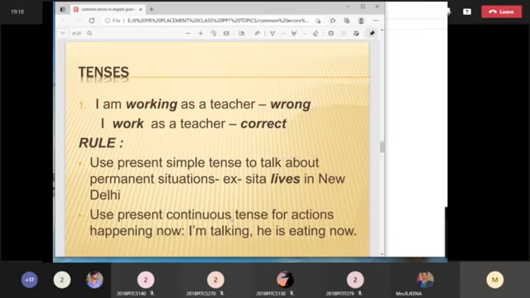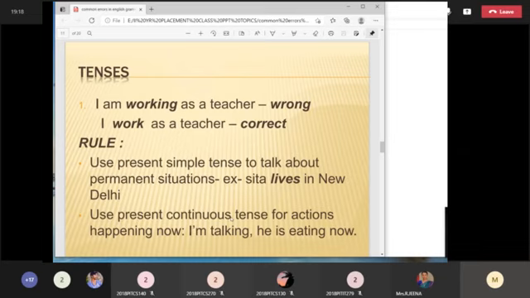For example, the sun rises in the east and sets in the west. We can say this particular action in any kind of tense, but for universal facts and permanent situations we have to use only the simple present tense. That is the rule. Use present continuous tense for actions happening now: I am talking, he is eating now. So "I am working as a teacher" means that only now she is working as a teacher, not in the future and not in the past. If you are speaking about something permanent, she is a teacher, she was a teacher in the past and present and even in the future. She's not going to change her career, right? So in that case, you have to use only the simple present tense, that is, "I work as a teacher."